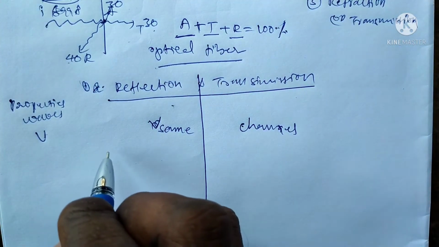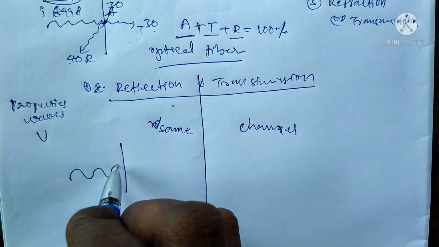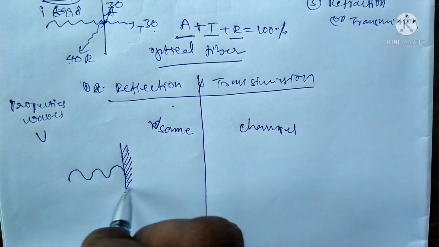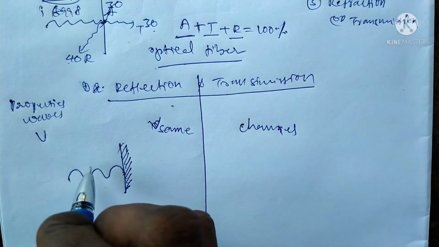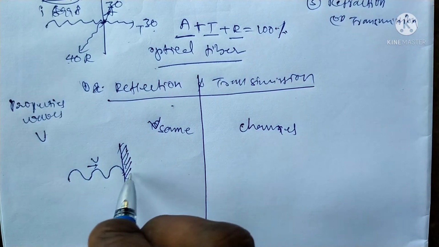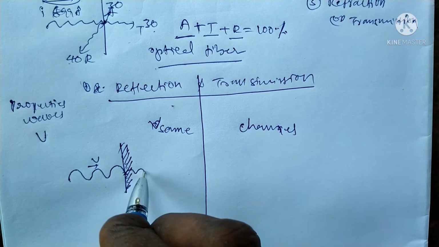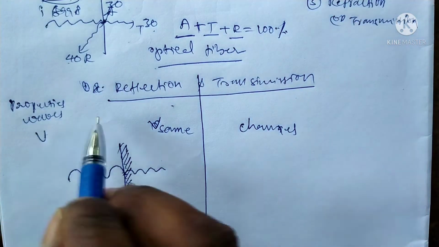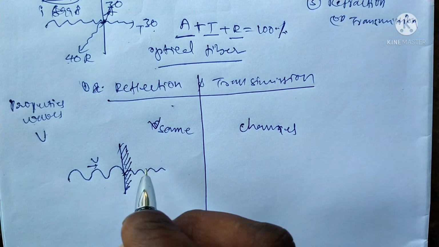See here, this is the medium, this is the incident wave. That is a rigid body or medium. It can strike. Suppose you are having velocity v. In the case of transmission, the velocity can change. The velocity of the wave depends upon the medium.